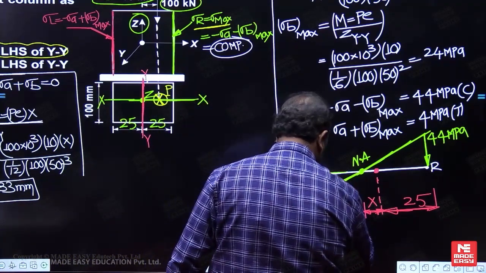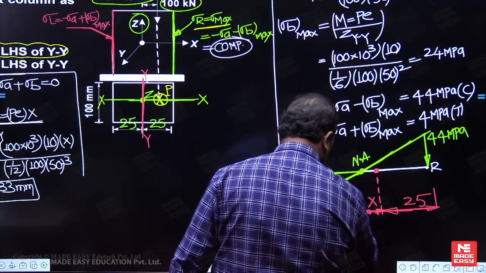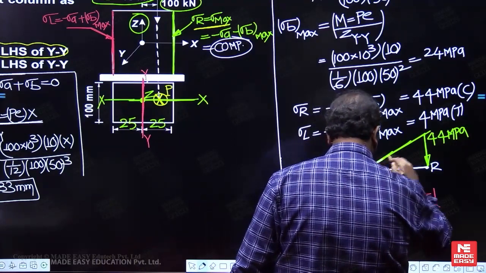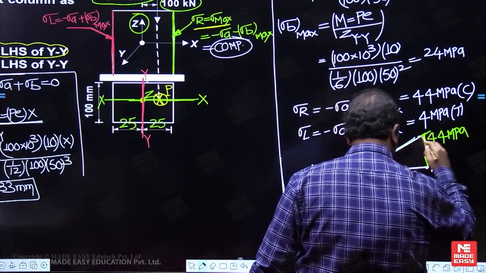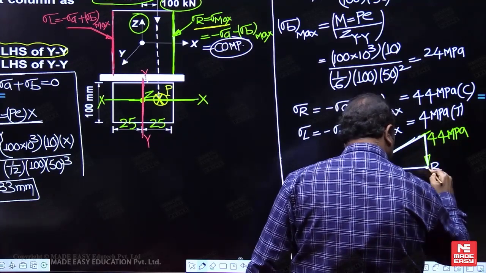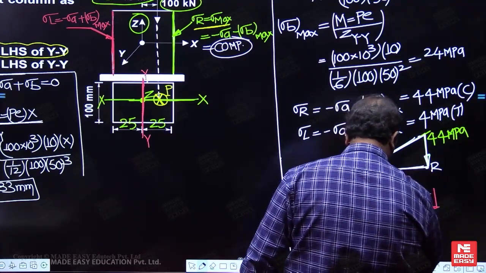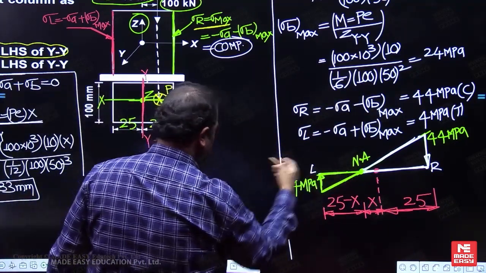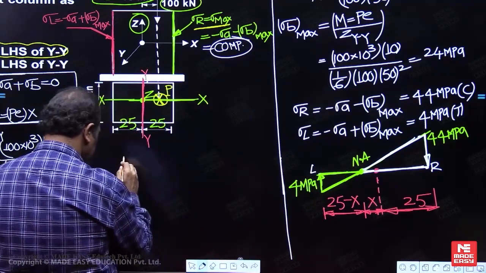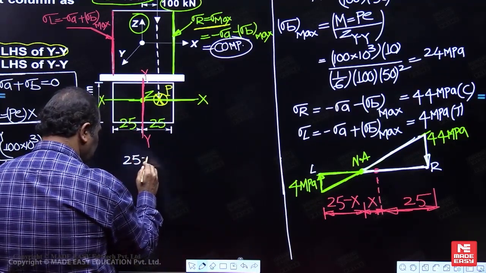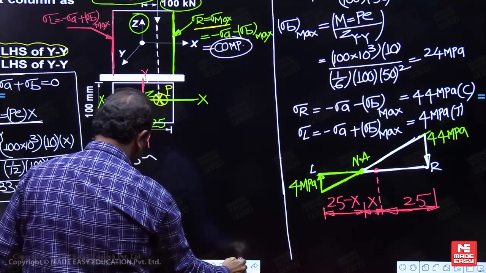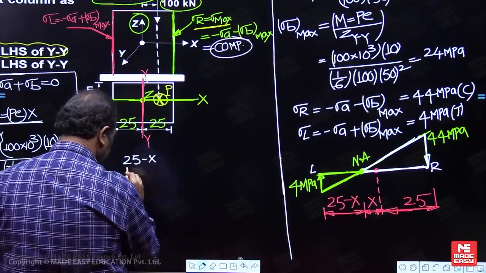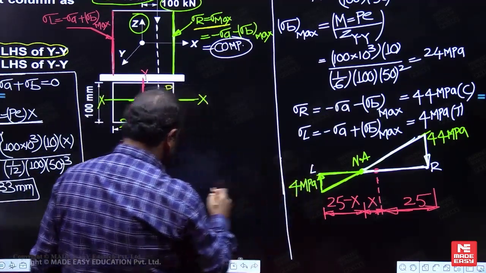This is one triangle. Now this is another triangle. So by using similar triangles, you can find out what the base of this triangle is: 25 minus x. And what is the height of this triangle? 4.